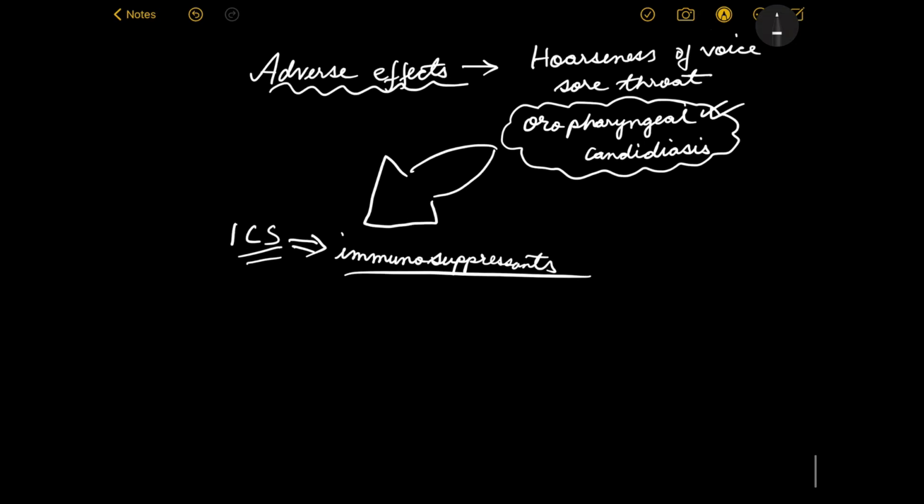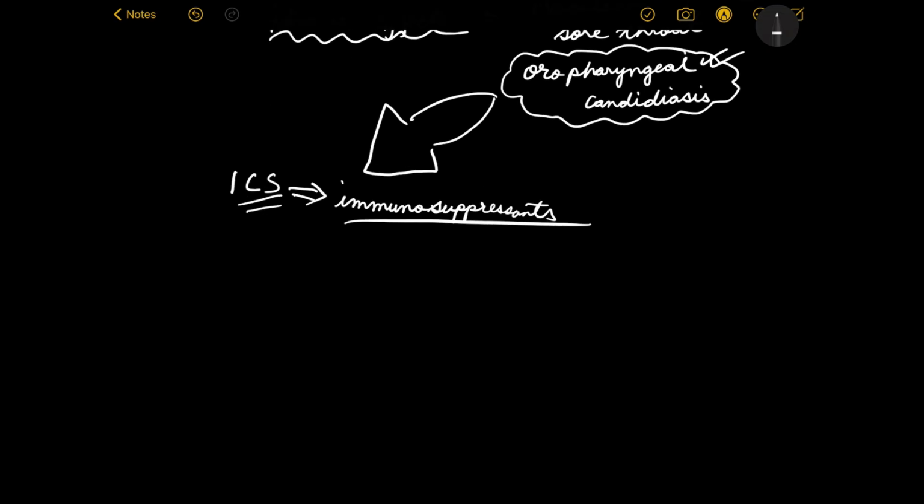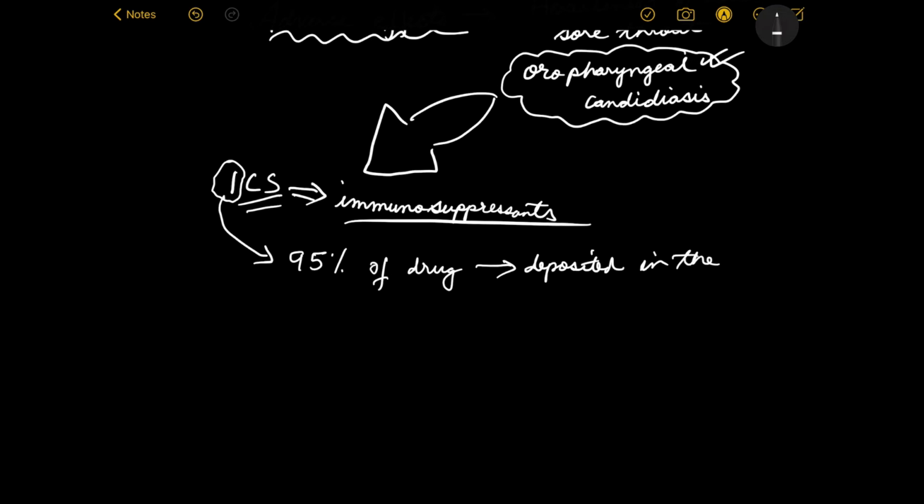When we are going for the inhalational route, about 95% of the drug gets deposited in the airways, being the throat, the pharynx, all those regions, all the way up to the bronchioles. Only 5% of the drug actually reaches the alveoli.